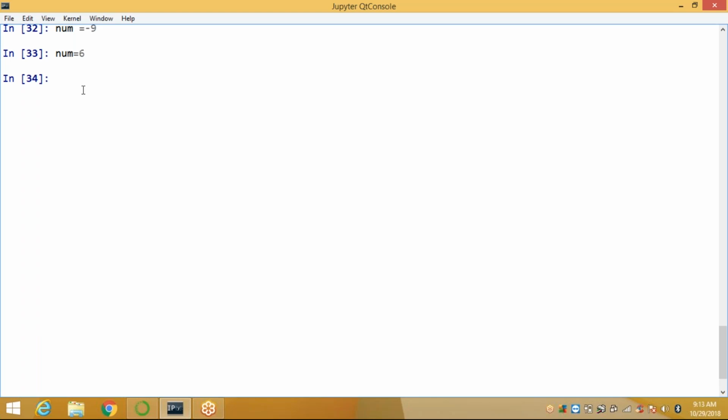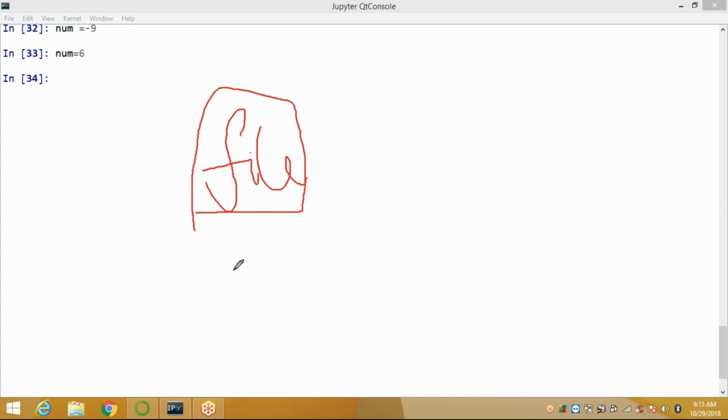Python File provides numerous... I have a question actually. Apart from number, string, list, tuple, dictionary, set, is there any other data type? Is file considered as a data type or what? File is not a data type. Okay.